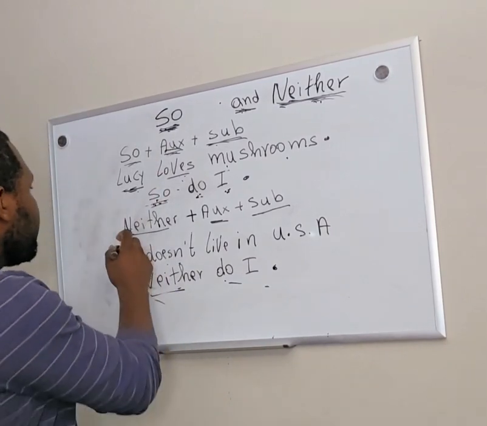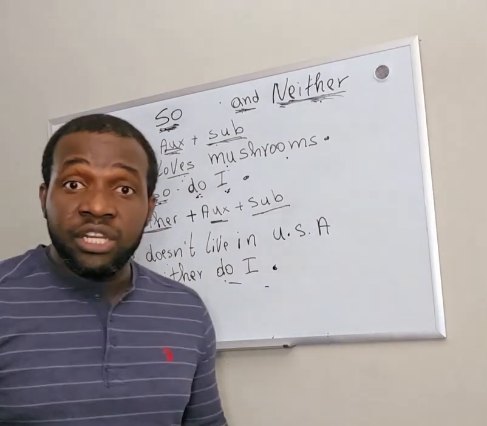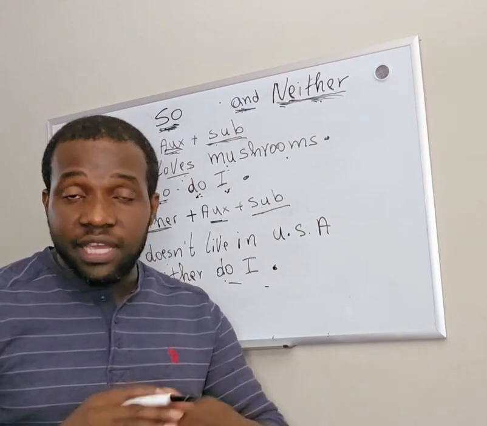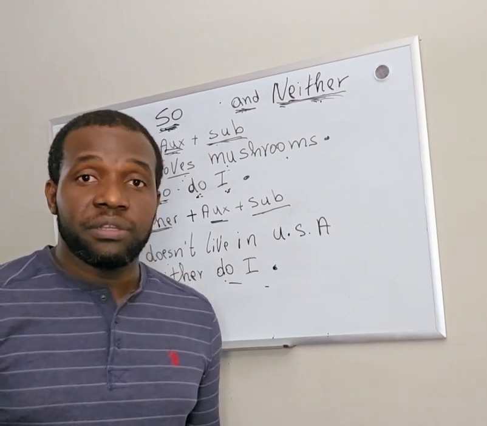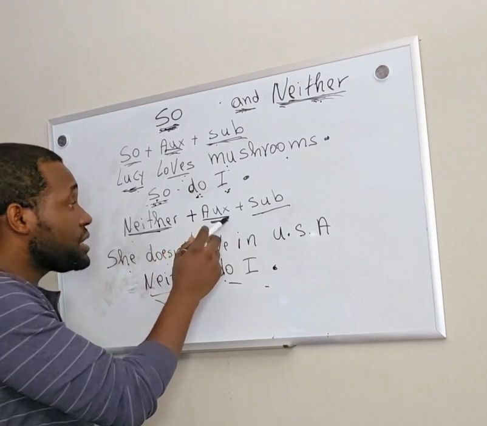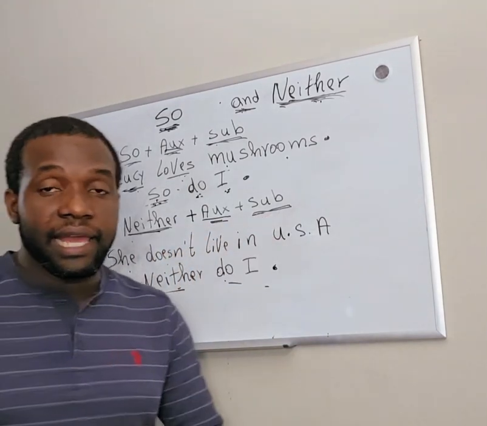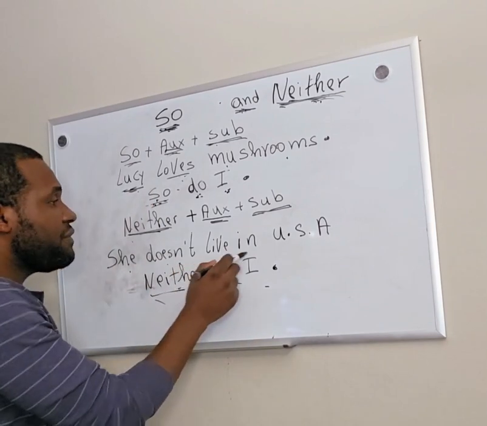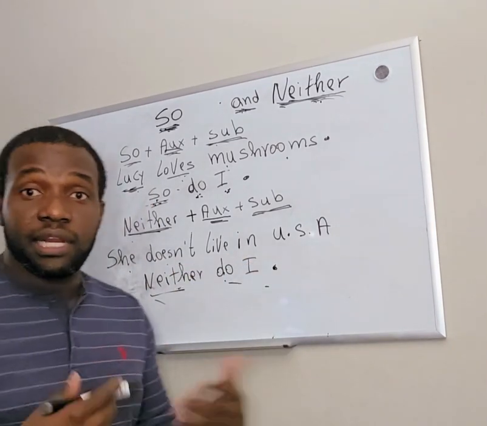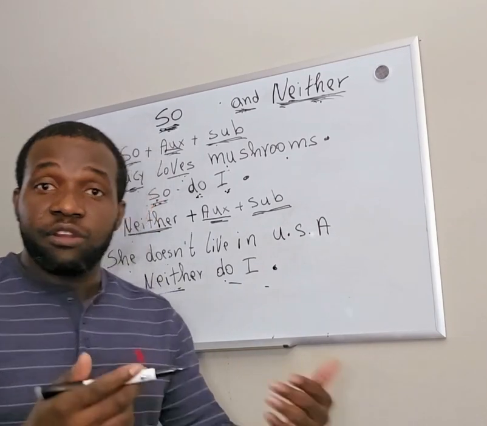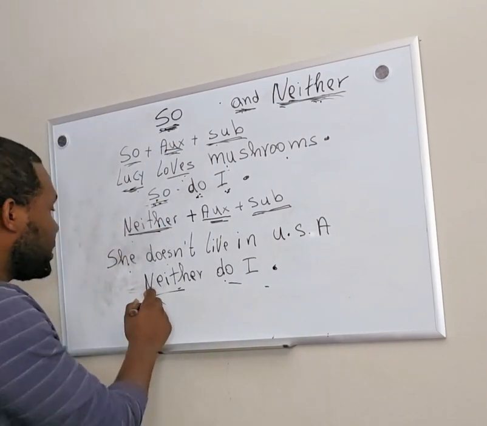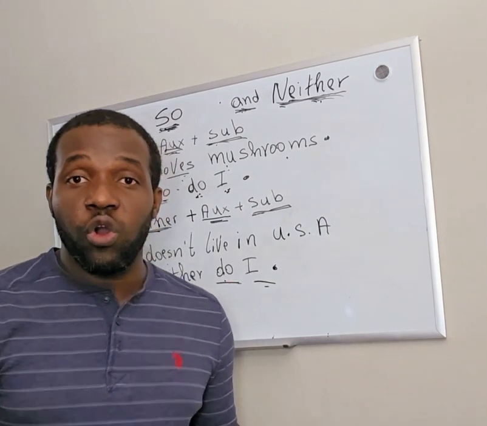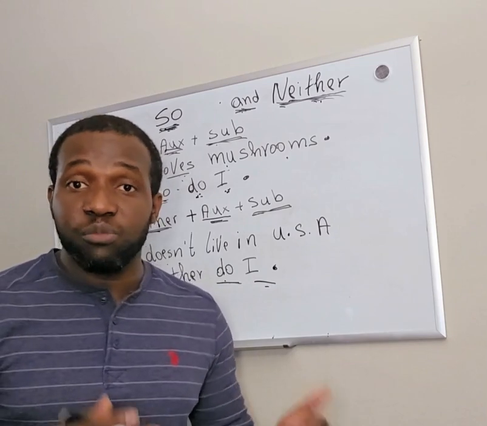Let's go. Neither. I use neither plus the auxiliary plus the subject to say that a negative sentence is also true for me. For example, she doesn't live in USA. Instead of saying me neither, I say neither do I. En français, moi non plus.